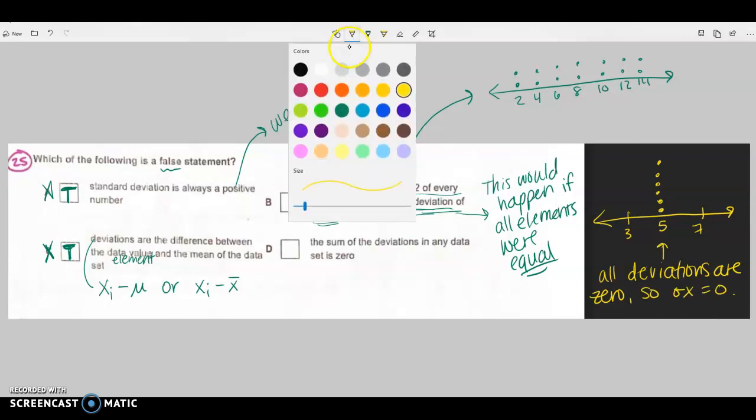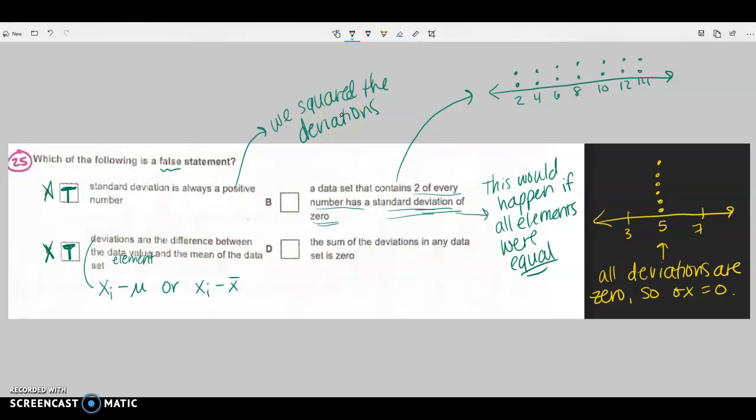But in the case of the actual statement, it says that the data set contains 2 of every number. So I'm going to put these values in L1. I made these values up out of nowhere. When I put these values in L1, there's 2 of each type, and I find the mean is going to be 8 and the standard deviation is actually going to be 4.